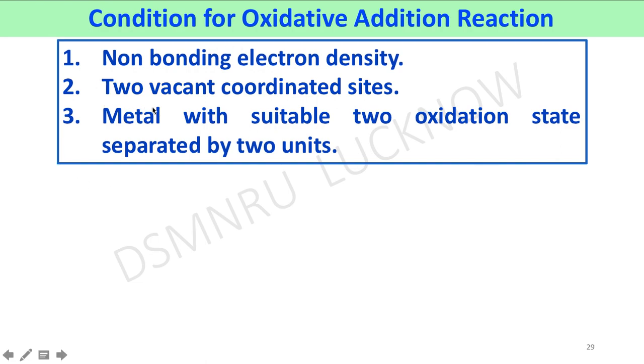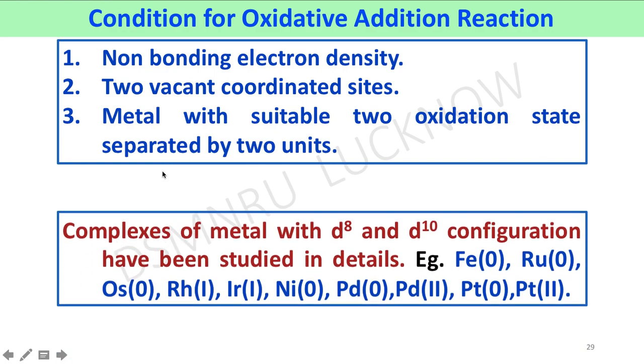Second condition, two vacant coordination sites should be there so that it can accept electrons and also act as a Lewis acid. Third, the metal should have two suitable oxidation states separated by two units so that it can undergo oxidation and reduction simultaneously.